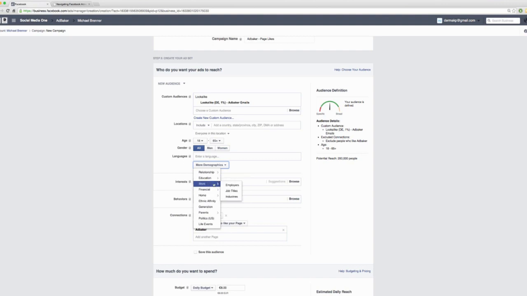Or if you want to target certain employees or people with a specific job title, you can do that as well. But this really narrows down your lookalike audience quite a lot. So you really have to have some solid customer data to narrow down your lookalike audience. This is something I wouldn't touch in like 99% of the cases.